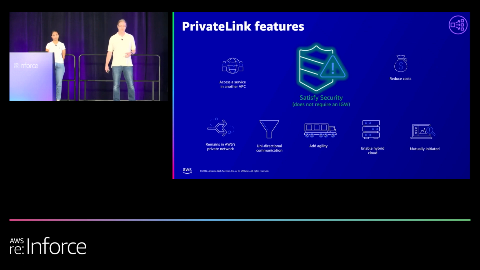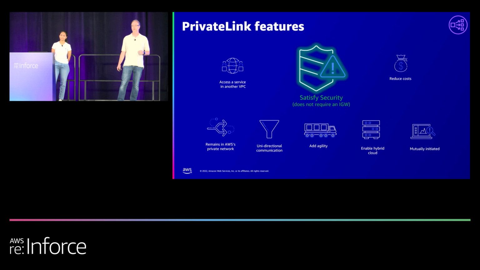And as I mentioned before, it's unidirectional, it's stateful, and you can place your endpoints wherever you need them to be. Some people like to centralize, but when you do centralize your endpoints, please keep in mind that you're going to be dragging traffic through transit gateways or different thresholds, so you'll go as fast as your slowest link. But if you put it as close as possible to whatever's consuming it, you can consume from 10 to 40 gigs of traffic through that endpoint. So it's pretty nimble. It's a really good service.